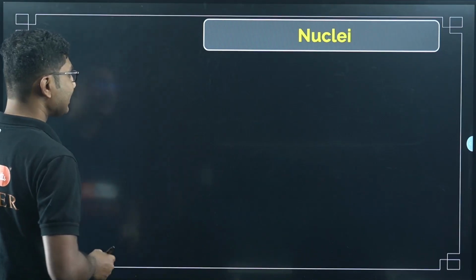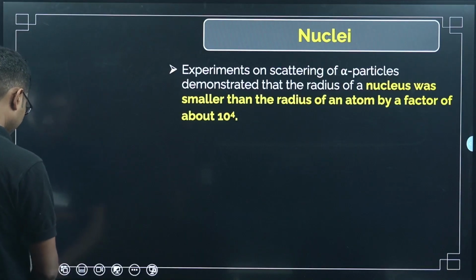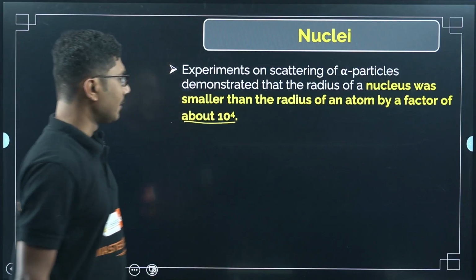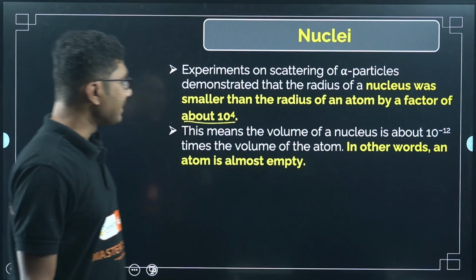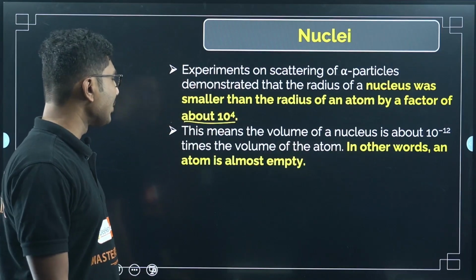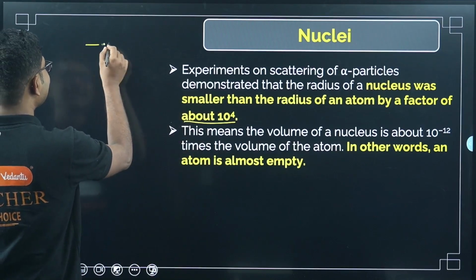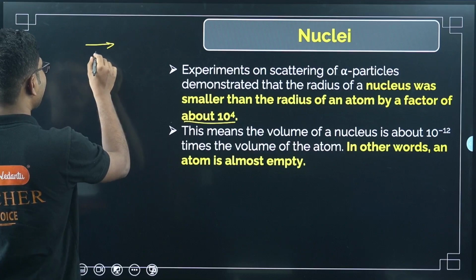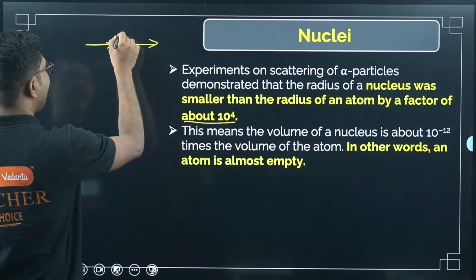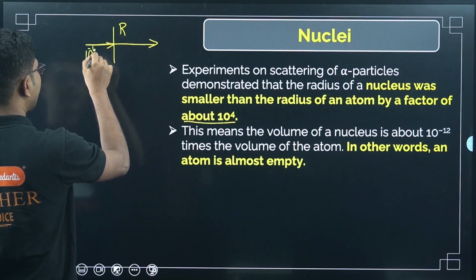That the nucleus is very, very small. Okay, so the nucleus is very, very small. What else? This means that the volume of the nucleus is 10 to the power of minus 12 times the volume of the atom. So we have learned that in terms of radius, suppose the radius of the atom is r, then the radius of the nucleus is 10 to the power of 4 times less.